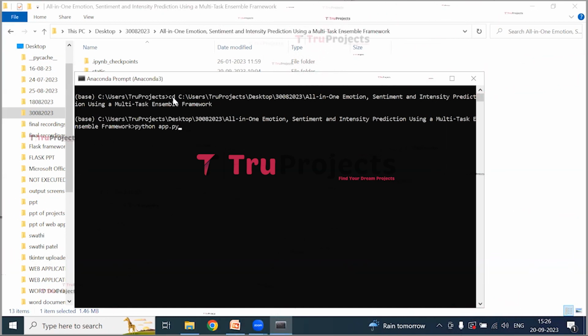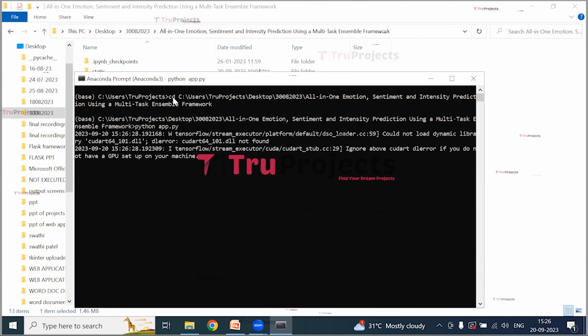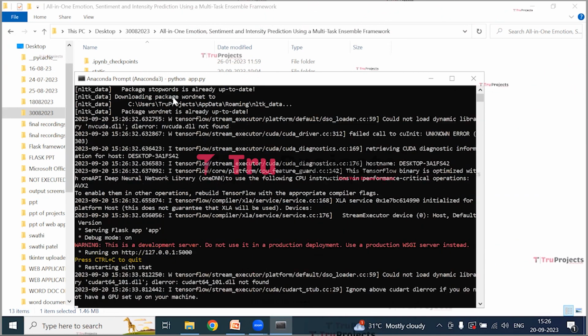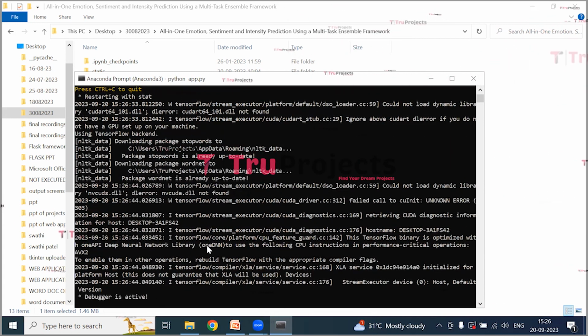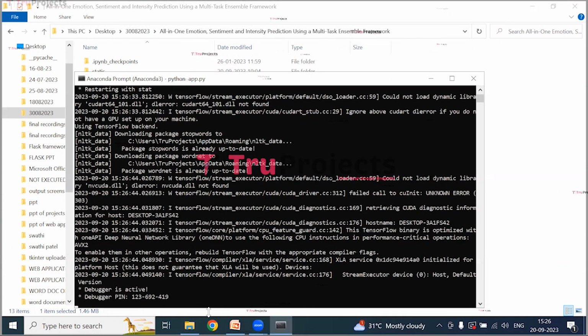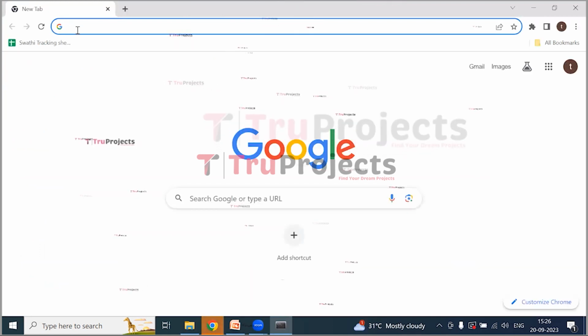This command will execute the Python script and perform a runtime check for any syntax errors or logical issues. Now hit enter. After running the app.py file, the Flask framework will host the application locally at the default address, which is this, and port, which is this. Now copy the local link. I am copying the link and paste this copied link into any web browser.